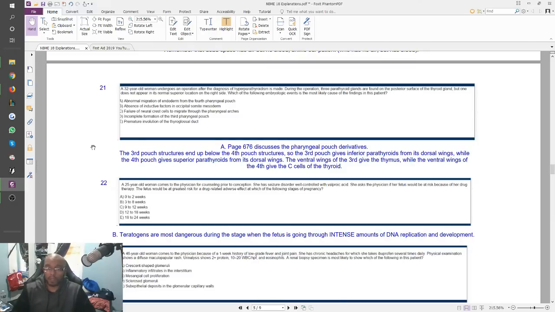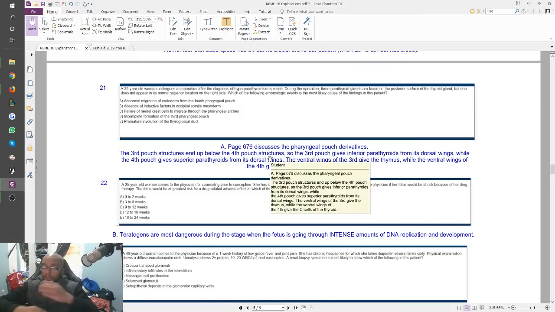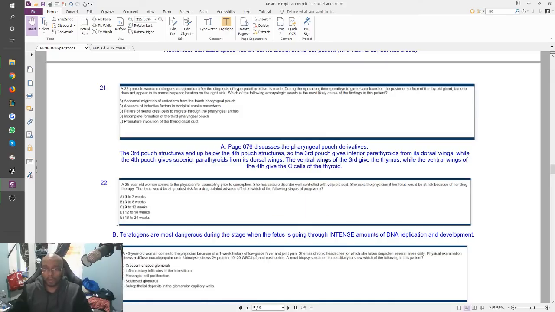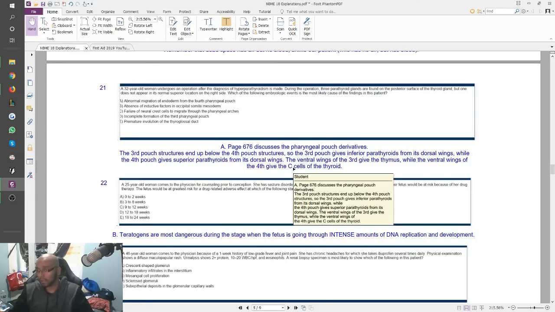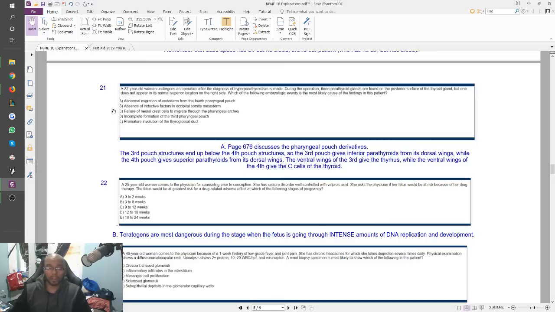So this is just about the embryological development of your parathyroid glands. You have to remember that the 3rd pouch structures end up below the 4th pouch structures. They kind of switch places with each other. So the 3rd pouch is the one that gives you your inferior parathyroids from the dorsal wings, while the 4th pouch gives you the superior parathyroids from its dorsal wings. The ventral wings of the 3rd one give you the thymus, and the ventral wings of the 4th one give you the C cells of the thyroid. Right? Those are the significant things for this question.